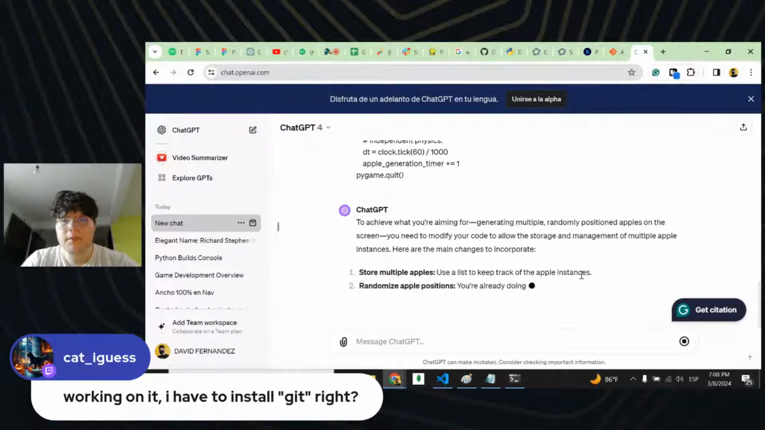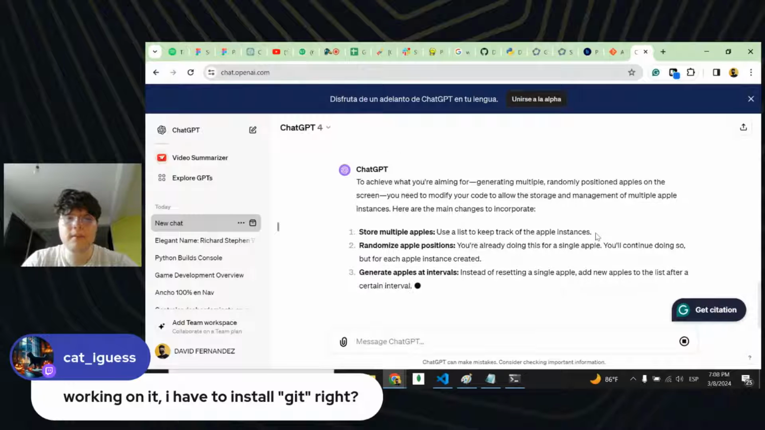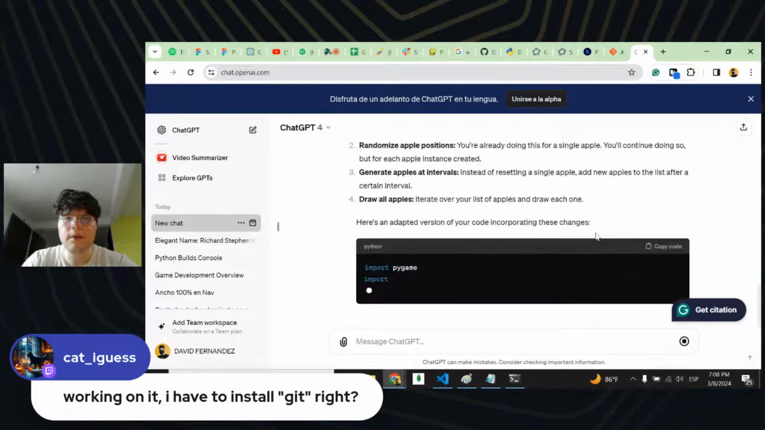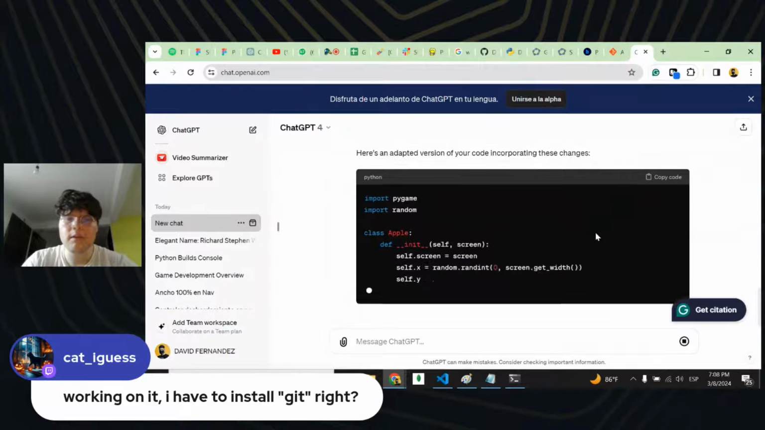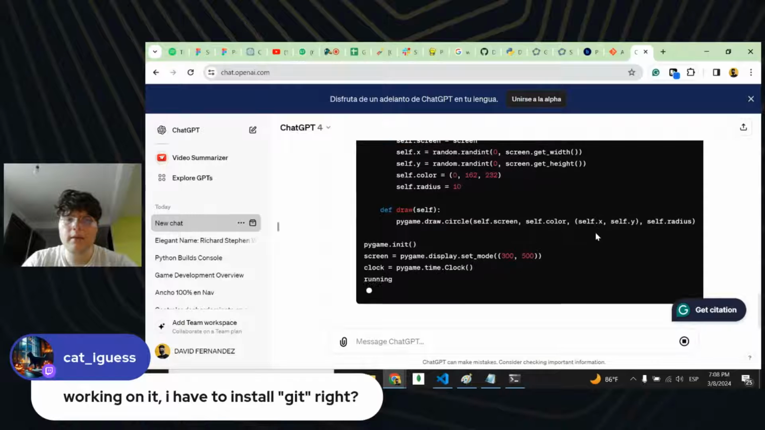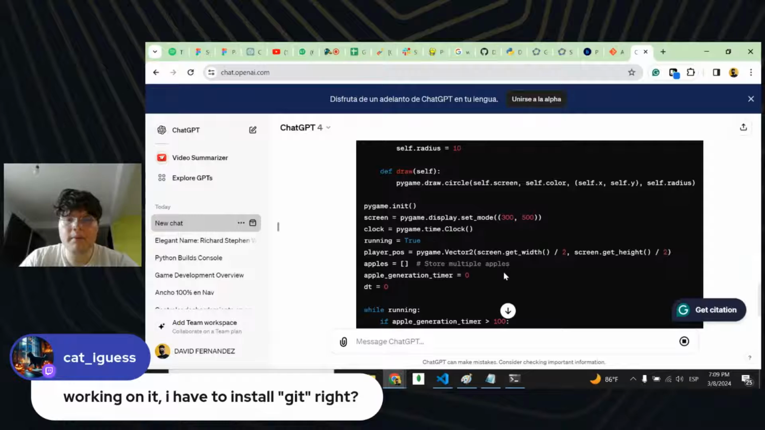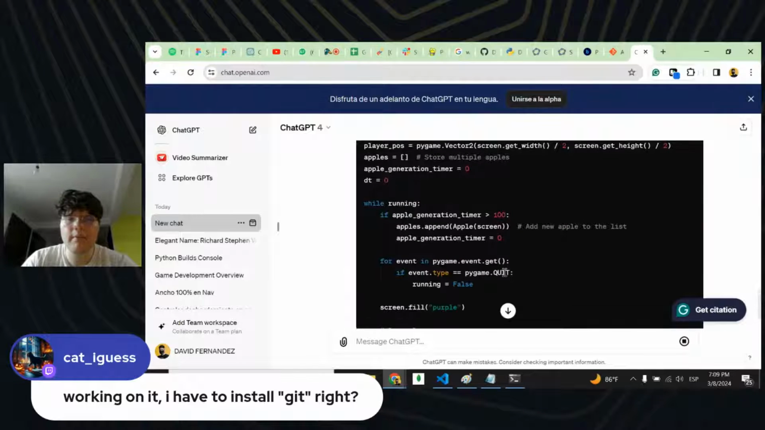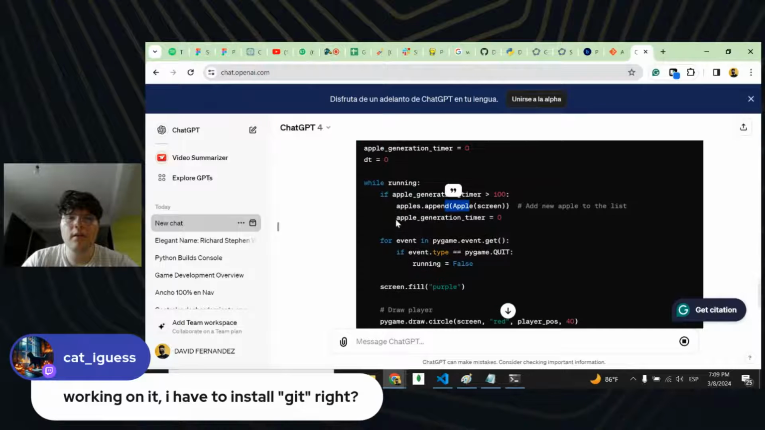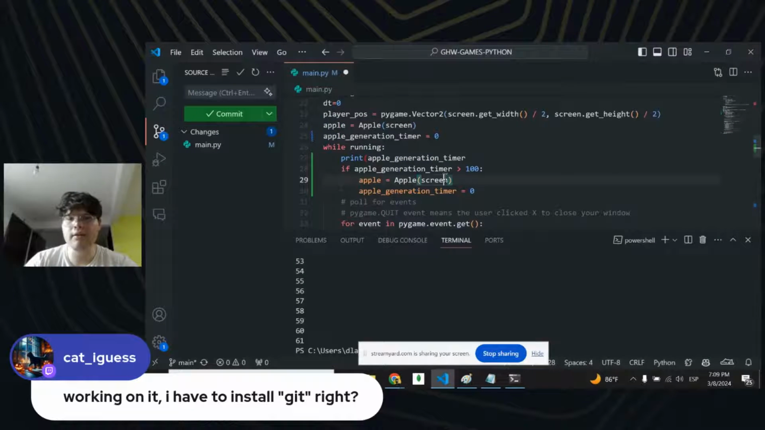ChatGPT says: to get multiple random position apples on the screen, you need to modify your code so you can allow storage and management of multiple Apple instances. So for multiple apples, use a list to keep track of apples. Okay, yeah, that sounds good. Screen, random, color, and so on, draw. Okay, so we just need to store multiple apples, and each time we're going to have apples happen. Okay, sounds good. So yeah, I think that's all. That looks kind of easy, right?